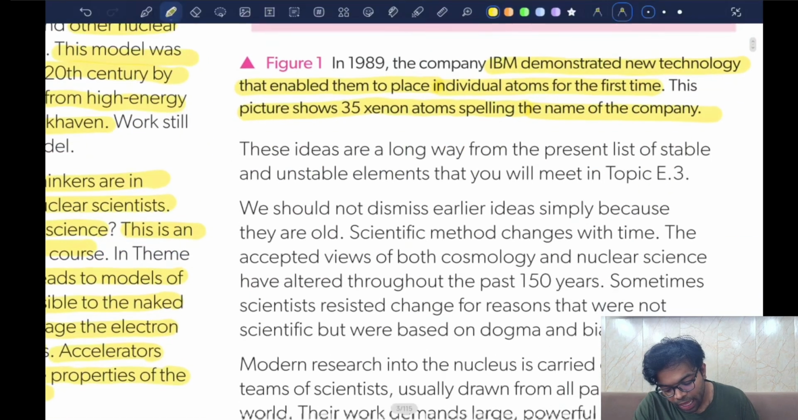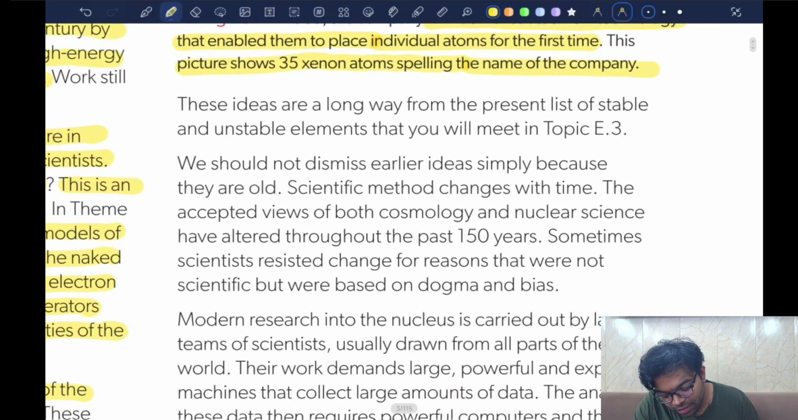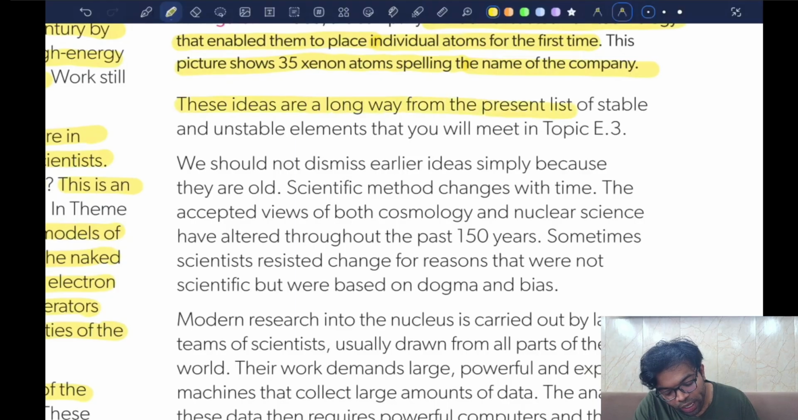Okay, next. As ideas, these ideas are a long way from the present list of stable and unstable elements that we will meet in topic E3. We should not dismiss earlier ideas simply because they are old.